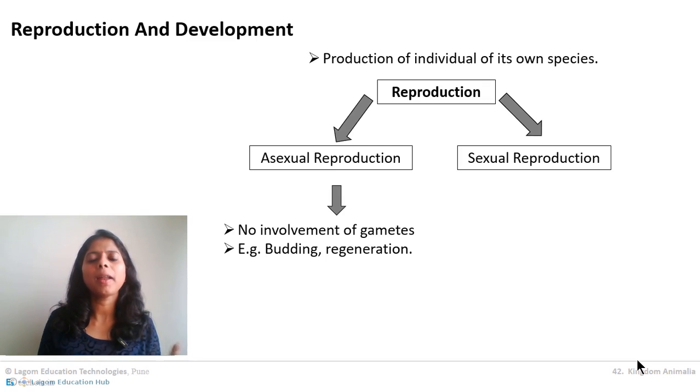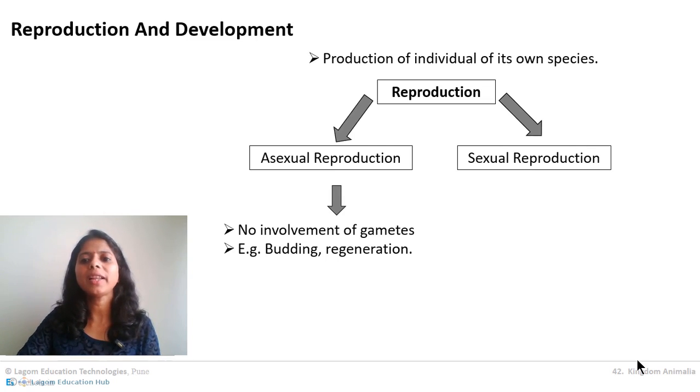Many plants commonly show asexual reproduction, but animals also show asexual reproduction. In 10th standard you must have studied regeneration in planaria, correct? When we cut planaria into three pieces, three different planaria grow. Do you remember it? Even in Hydra we find asexual reproduction, that is budding. But remember one thing, asexual reproduction in animals is only found in lower level, primitive animals. In advanced level animals all follow the sexual mode of reproduction.